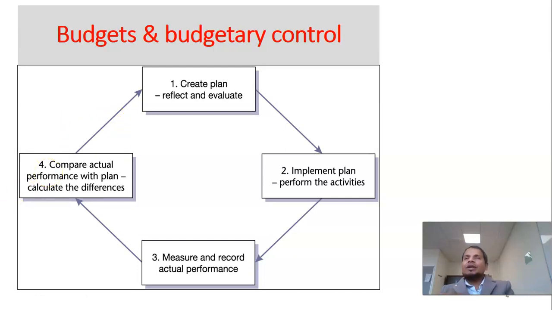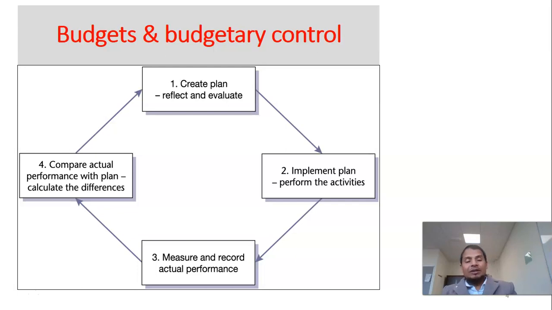If we perform better, then you'll get a reward for it. If not, then you can be punished, can be penalized, or some sort of measures can be taken to rectify the performance of the managers.